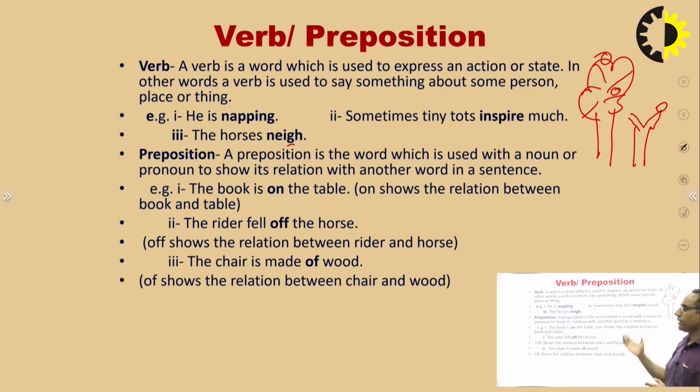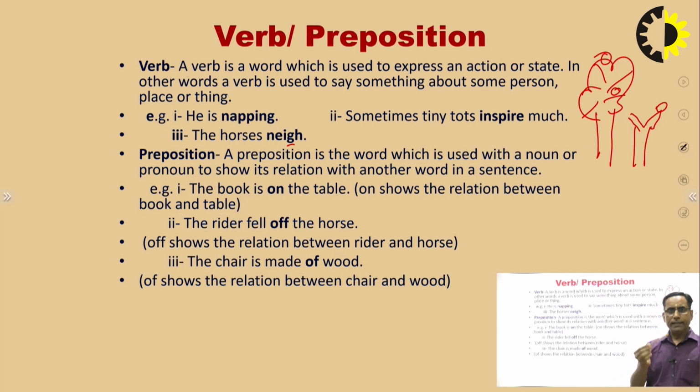Here I gave the example, the bird is in the tree. So bird and tree, what is the relation? In or on? Whenever we think about this relation, the word which shows the relation is known as a preposition. Here some examples: the book is on the table. On is showing that the book is kept on the upper face.